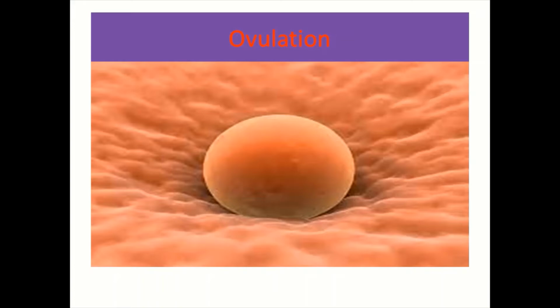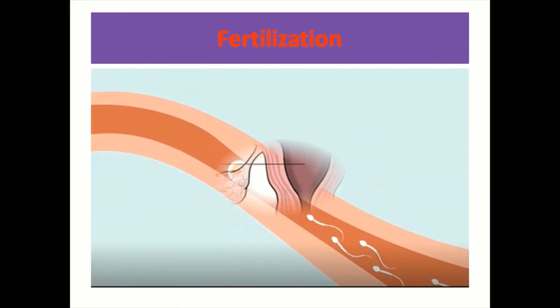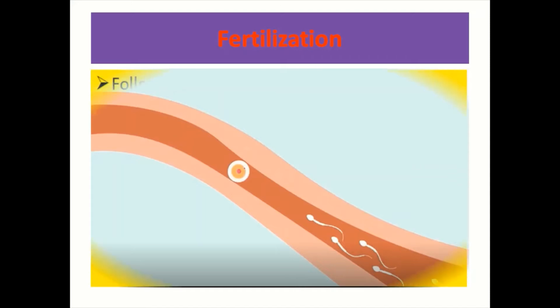And as known, a lady produces an egg, and the egg will be released either from the right or left ovary monthly, and this egg needs to meet with sperm cells during sexual activity. When the egg released from a lady's ovary meets with a sperm cell, they usually meet in the fallopian tube, and fertilization will occur. Then pregnancy occurs and will continue.